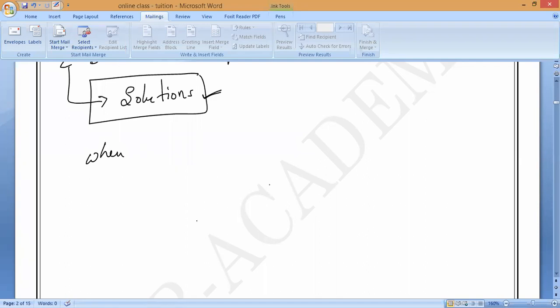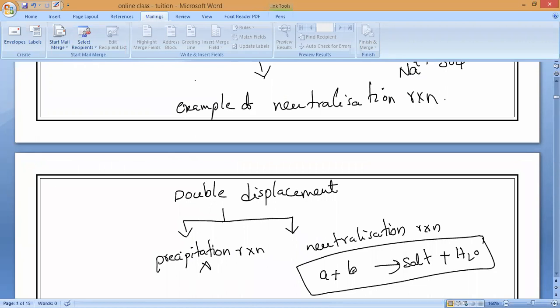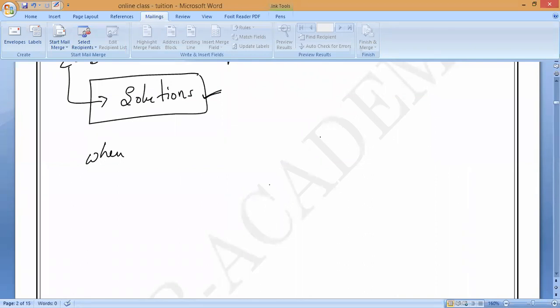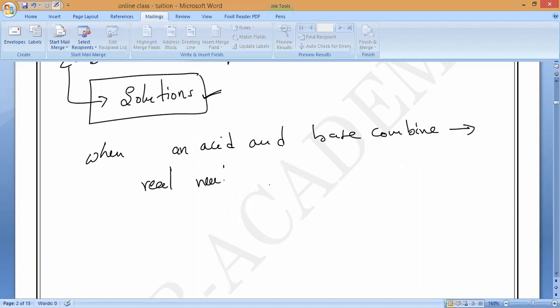I already taught you base plus acid will react. What is that reaction? We can call it a neutralization reaction. Why should we call it a neutralization reaction? When an acid and base combine, observe very carefully, the real neutralization reaction occurs due to the combination of two ions. What are those ions?